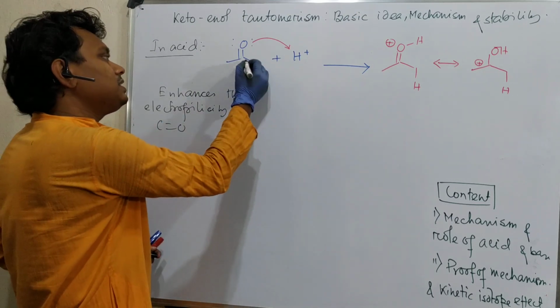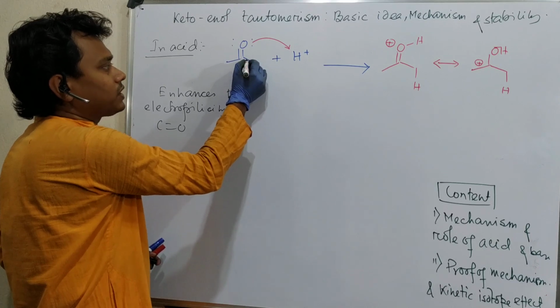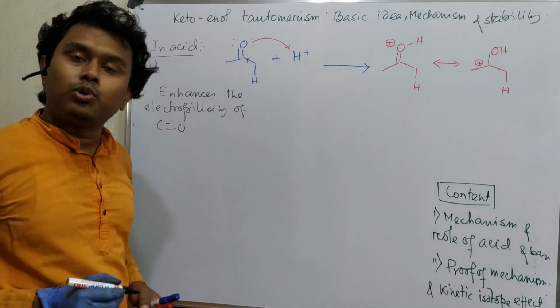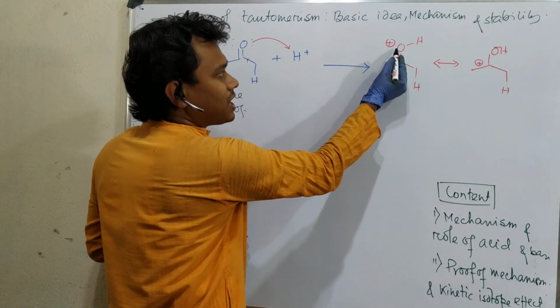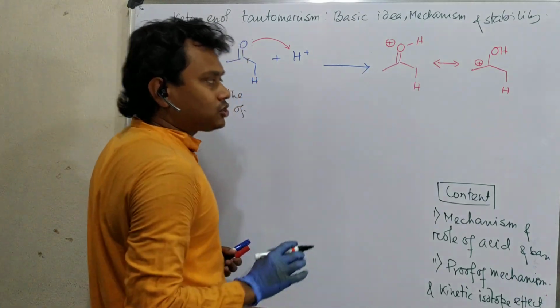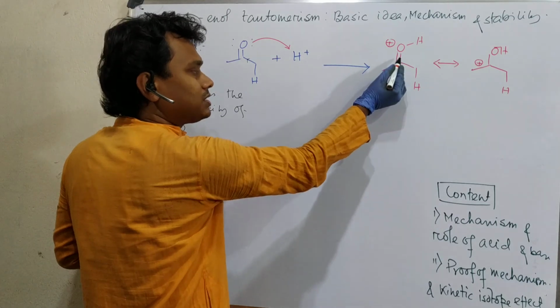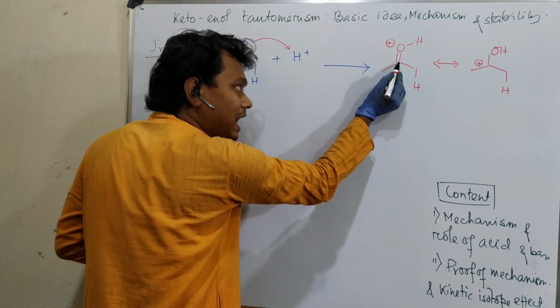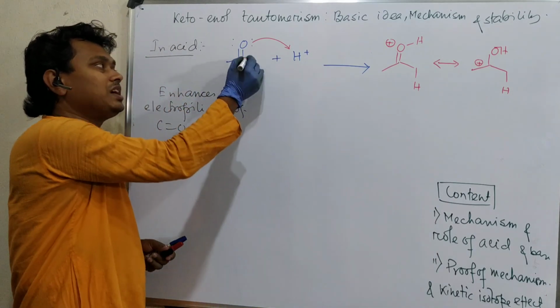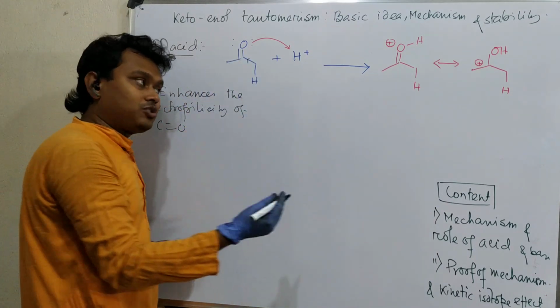See, previously only the withdrawing effect was operating, but a neutral molecule was acting as a withdrawing group. But right now the positive charge increases. Actually the formal positive charge is on oxygen, but this indicates that the electron deficiency of carbon also increases. Previously it was withdrawing, but not that much.